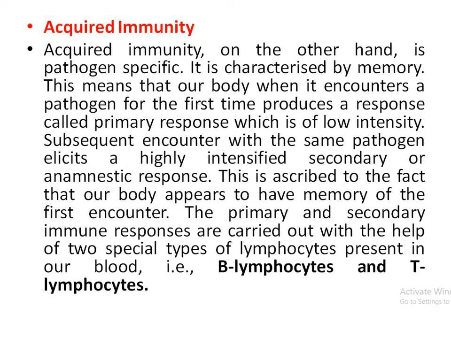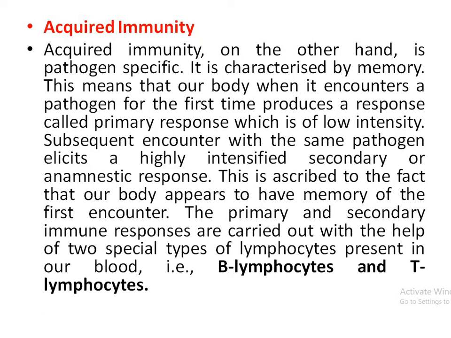Acquired immunity develops after contact with an antigen, and it involves B lymphocytes and T lymphocytes, which are special types of leukocytes or white blood cells. B denotes the bone marrow and T means thymus, where they develop. The primary response when we come in contact with the antigen for the first time is very slow, and due to the memory property, the second response is very fast.